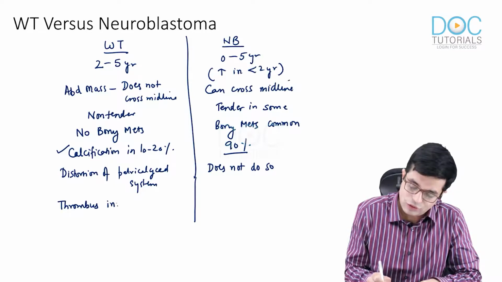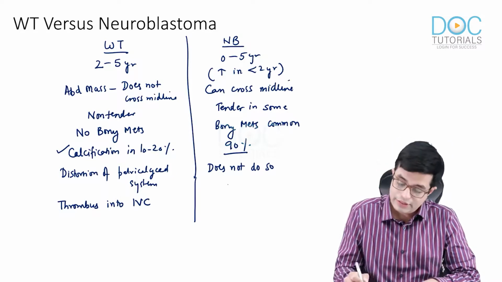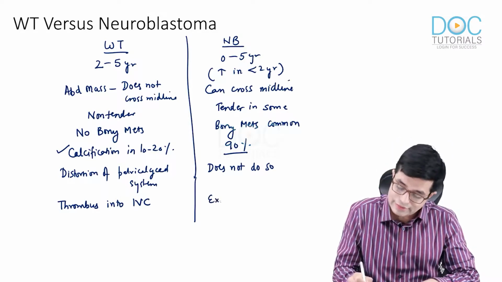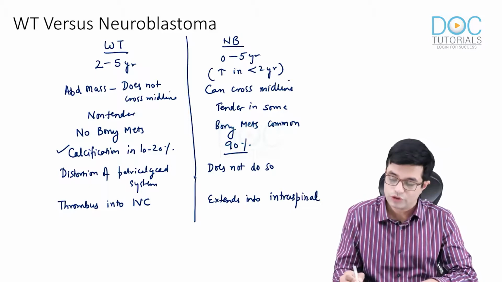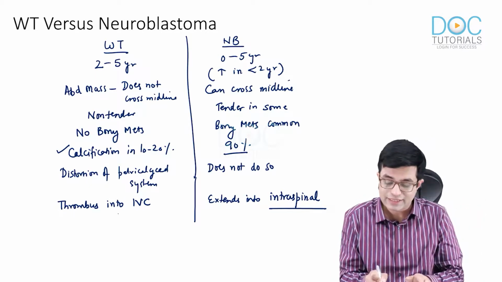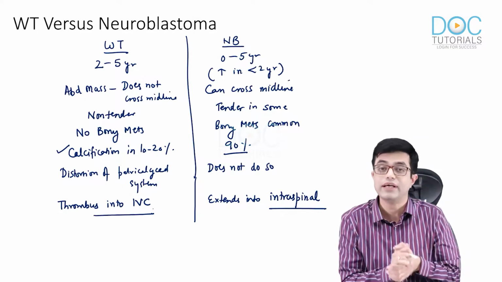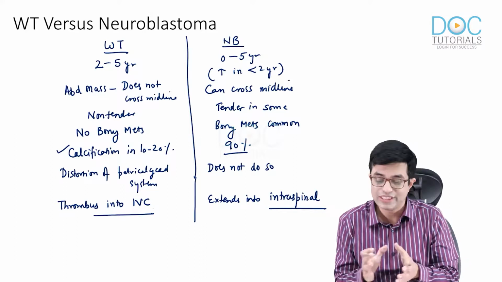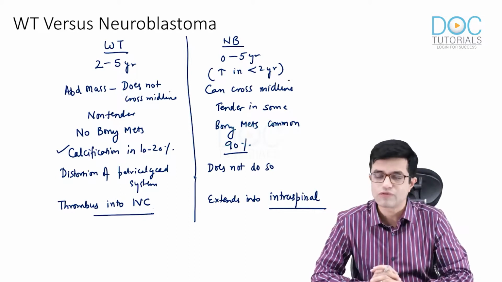It can extend into the inferior vena cava, whereas neuroblastoma instead extends into the intraspinal region, which Wilms tumor does not. Wilms tumor has a tendency to grow into the inferior vena cava and sometimes can even reach up to the right atrium. So these are some of the points based upon which Wilms tumor can be distinguished from neuroblastoma.